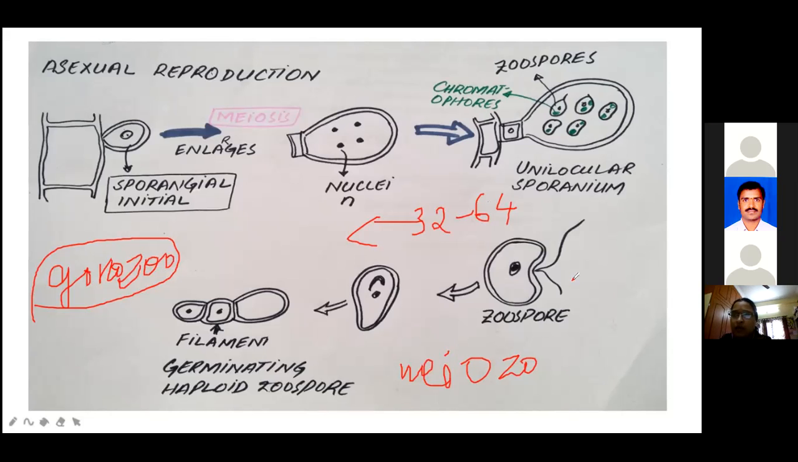They are liberated through the opening present at the tip of the unilocular sporangia. Then, at that tip, the unilocular sporangium opens, and each and every one develops into a gametophyte. See here, this is a gametophyte. These haploid zoospores germinate into the gametophyte. This is how the unilocular sporangia form. Did you understand, ma? Yes. Shall I repeat once again?